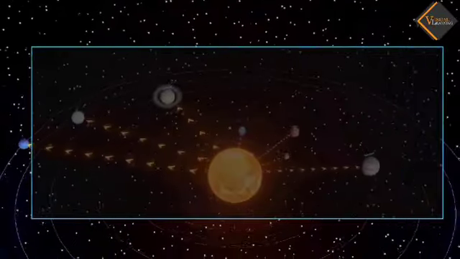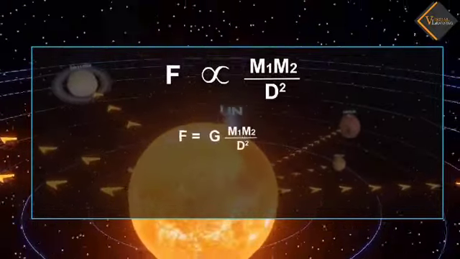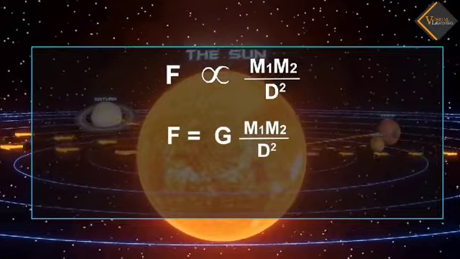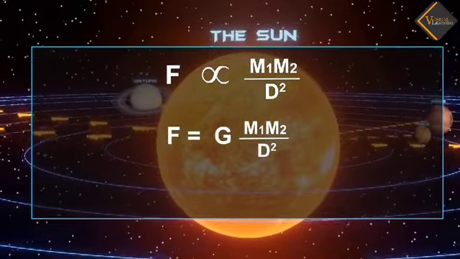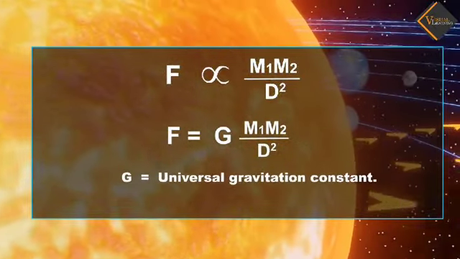Gravitational force can be expressed as. When we simplify the equation, we get a constant value G. G is the constant of proportionality and is called the universal gravitation constant.